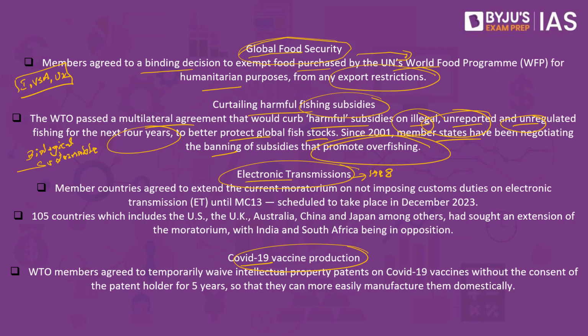Let's say we have a printed ebook, or software, or a video game, or music, which is transferred from one country to another. So there is no physical transfer. If it is a physical transfer, for example you're carrying an iPhone, in that case a country would be able to impose custom duties.